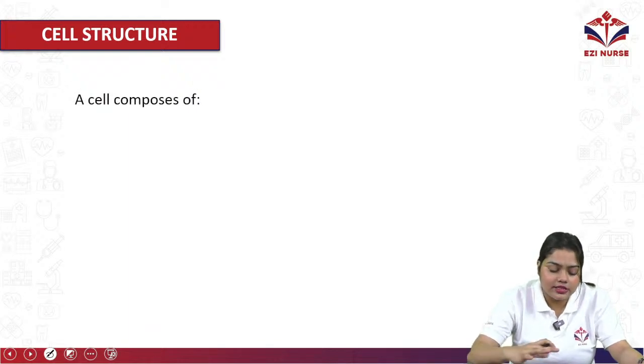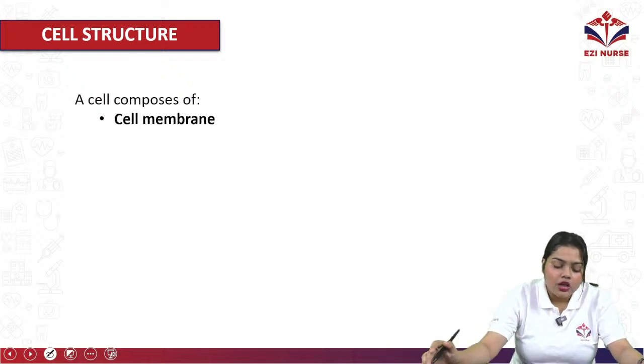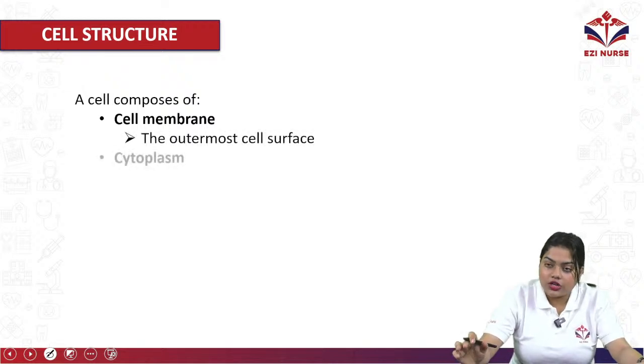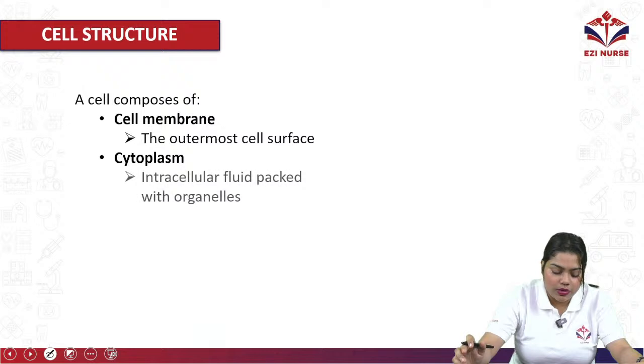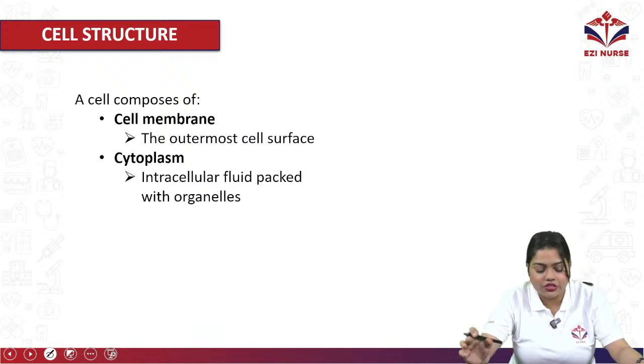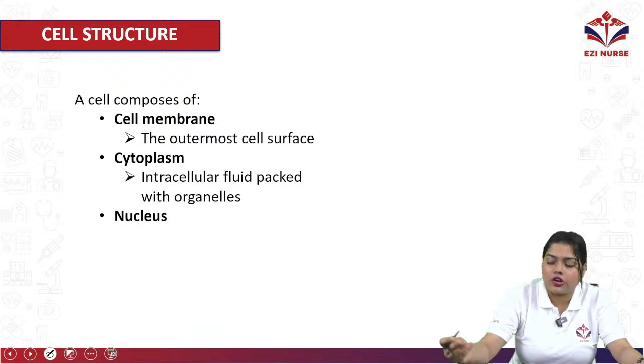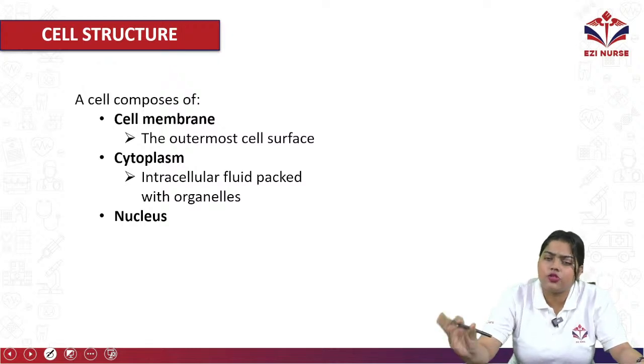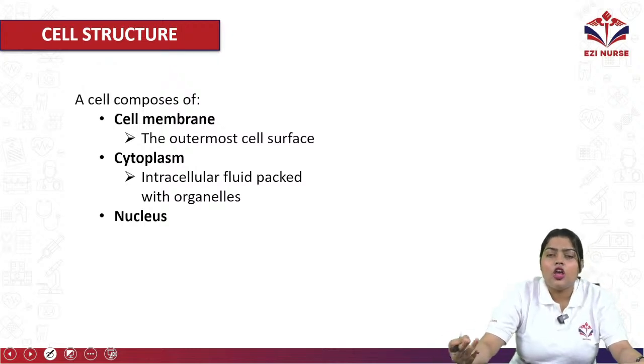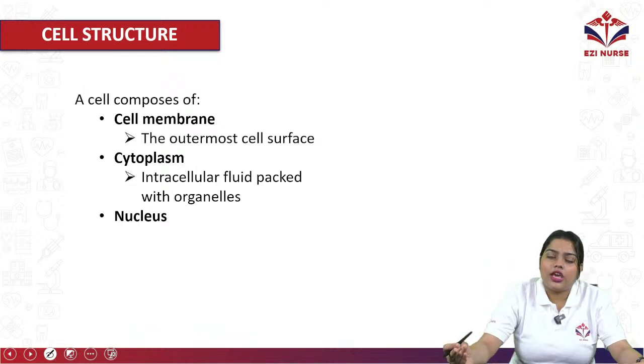Now we will see the cell structure. So if we see in detail, there is the cell membrane, which is the outermost surface of a cell, and cytoplasm, which is the intracellular fluid packed with organelles. Okay, organelles like mitochondria, ribosomes, centrioles, Golgi body, Golgi apparatus. Okay, then also the nucleus and all. Okay, so that is cytoplasm.